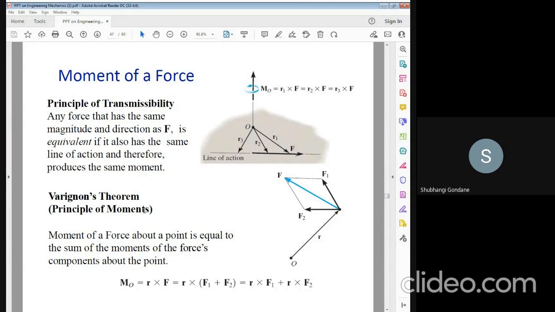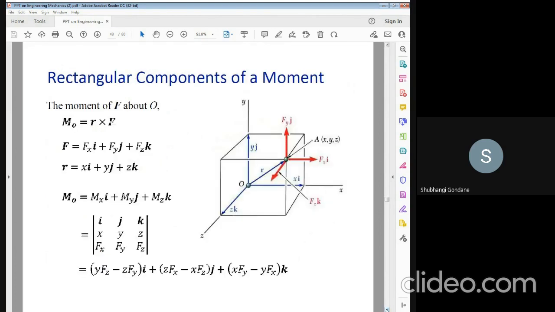That is M0 is equal to R into F. That is R into F1 plus F2. That is the two forces, the force F1 and F2, and it is multiplied with the addition of force 1 and force 2. That is known as Varignon's theorem.